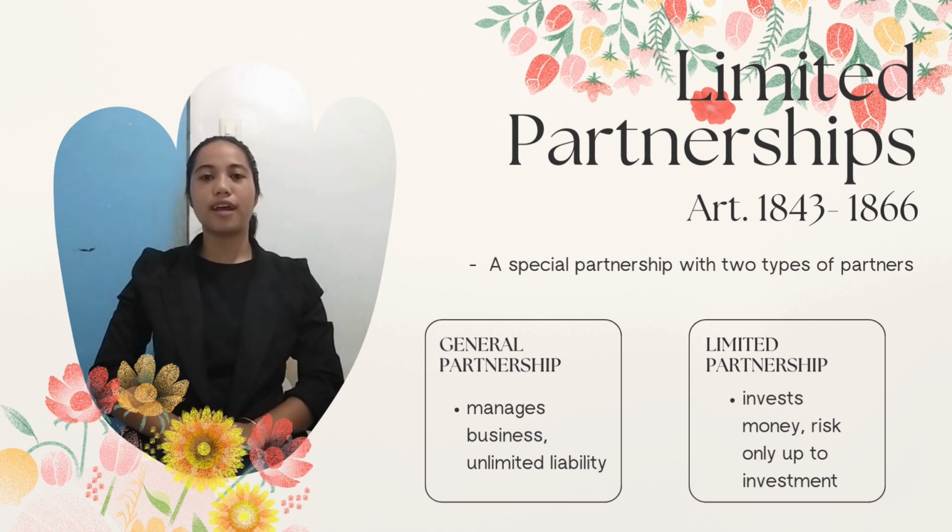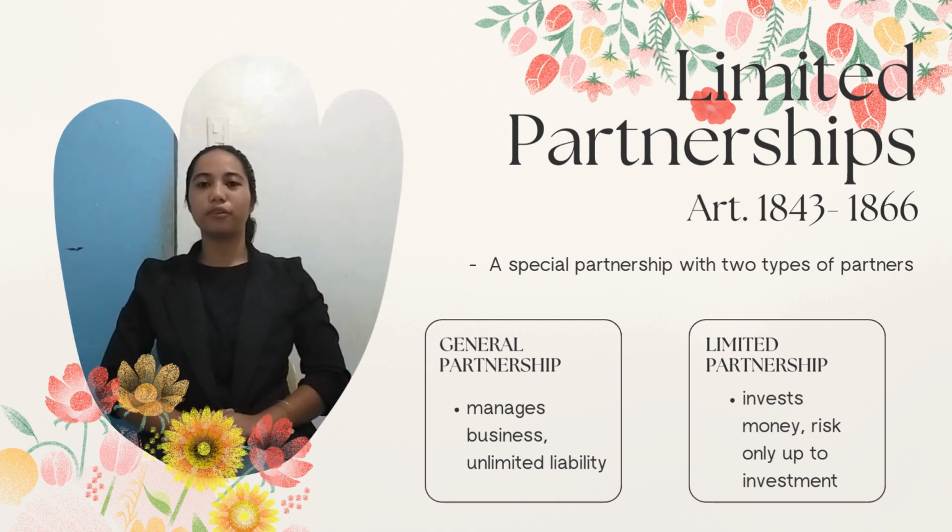Profits and losses are shared among the partners according to their agreement, but if none exists, these are divided equally. Finally, a general partnership is easier to form compared to a corporation, since it requires fewer formalities and even an oral agreement is often sufficient to establish it.